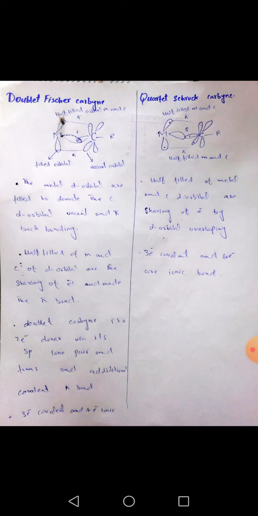One electron of the metal d orbital and one electron of the carbon are shared as a covalent bond, while the second filled orbital of the metal atom is shared with the vacant orbital of carbon. It is also back bonding as a pi acceptor ligand. The filled metal d orbital donates to the vacant carbon orbital as pi back bonding. Half-filled metal and carbon orbitals share electrons and make a pi bond.